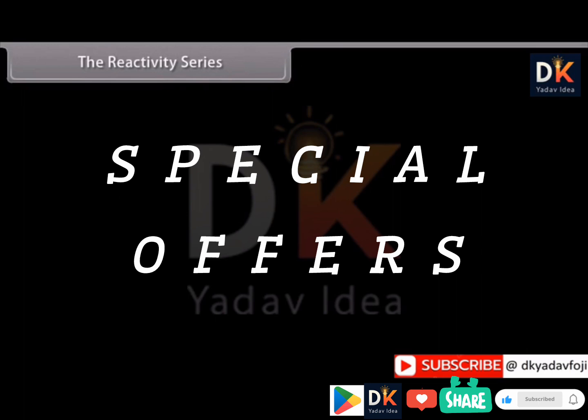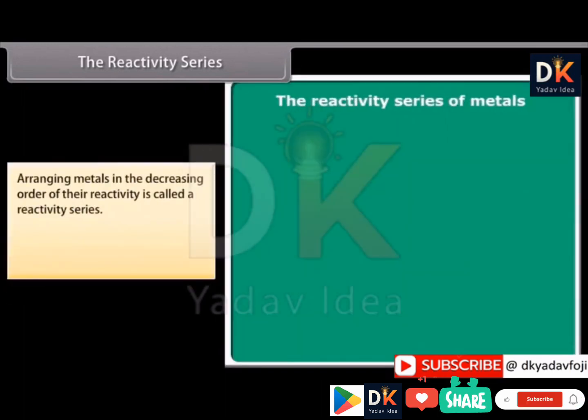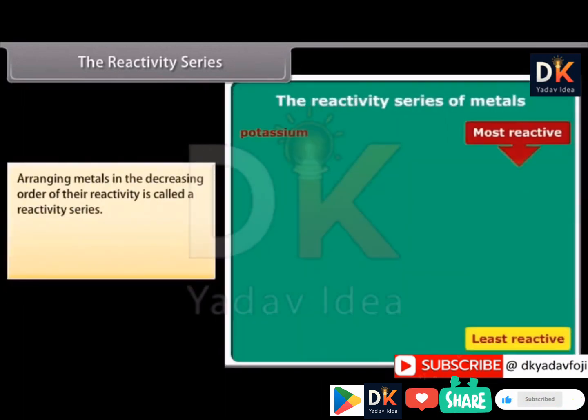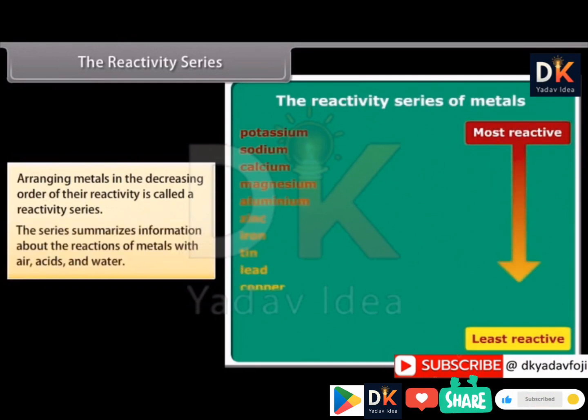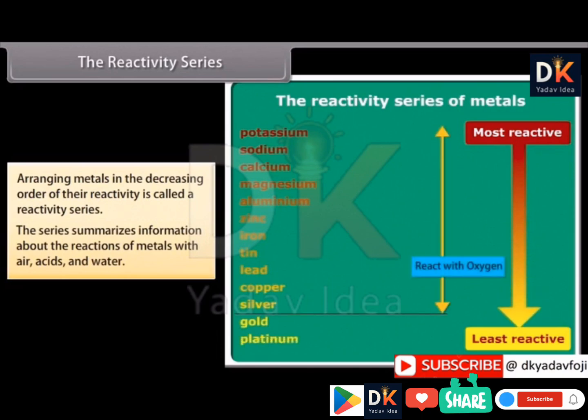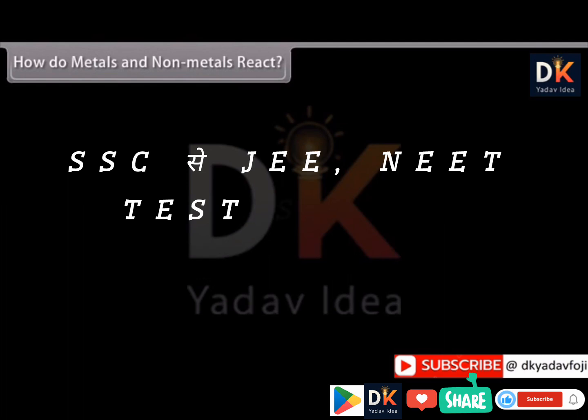The reactivity series. Metals being arranged in the decreasing order of their reactivity is called a reactivity series. It is used to summarize information about the reactions of metals with air, acids, and water. How do metals and non-metals react?